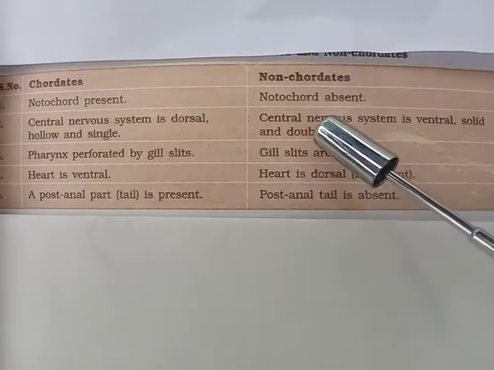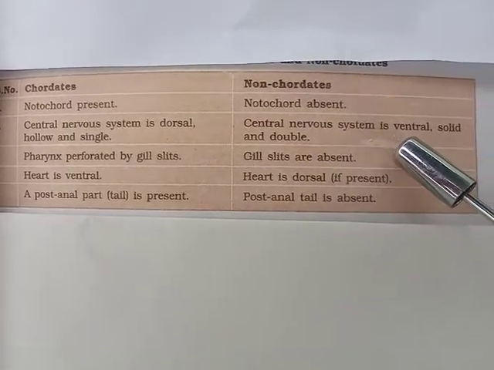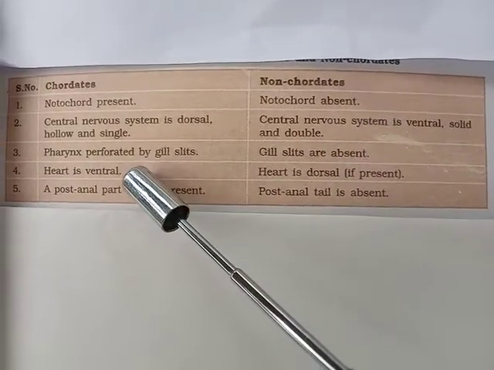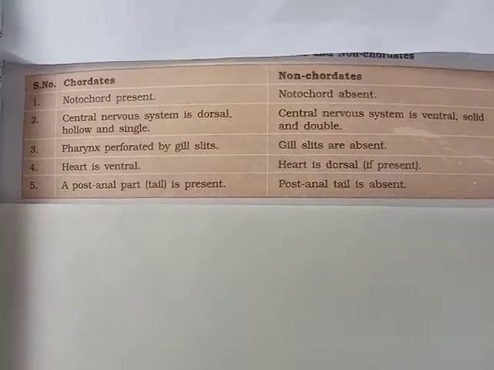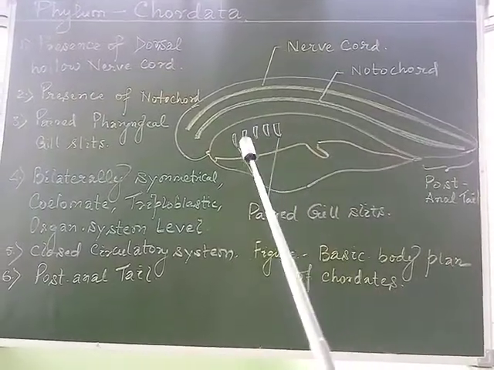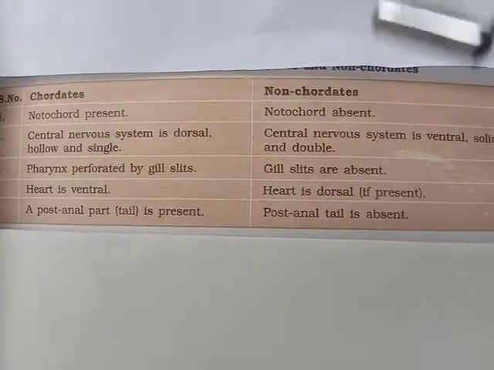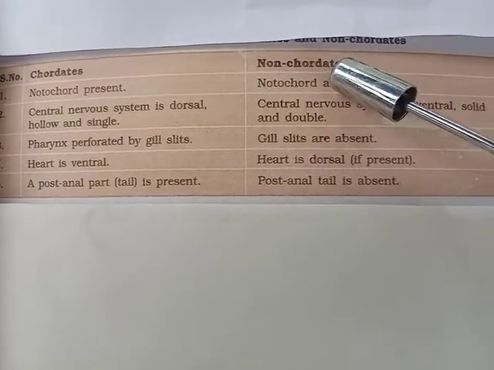So the non-chordates have the central nervous system in the ventral position, and solid and double. In the case of chordates, the pharynx is perforated by gill slits, whereas gill slits are absent in non-chordates.